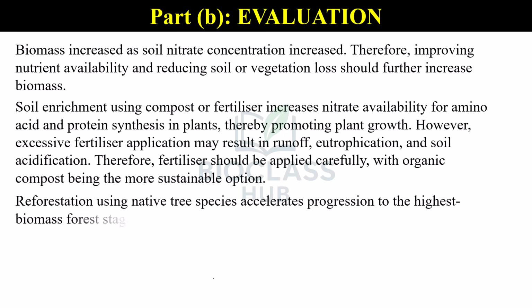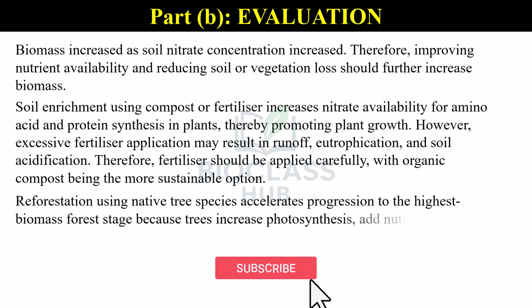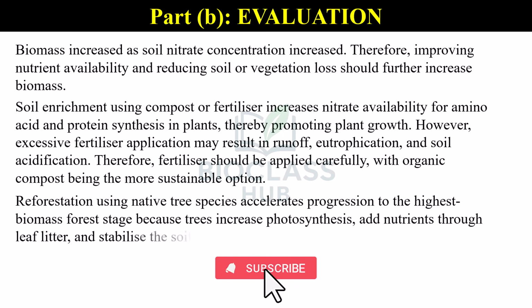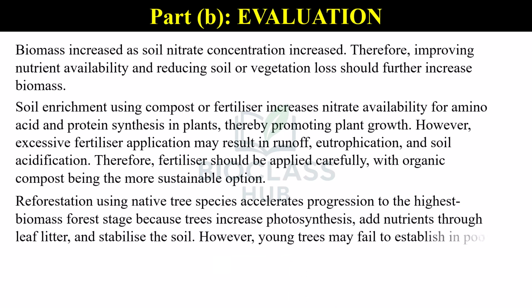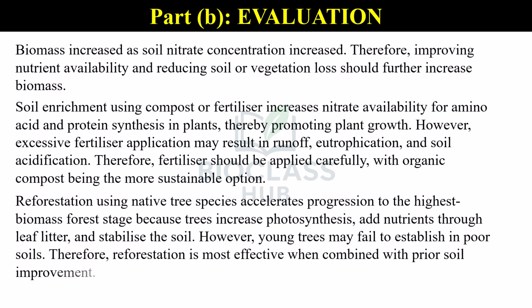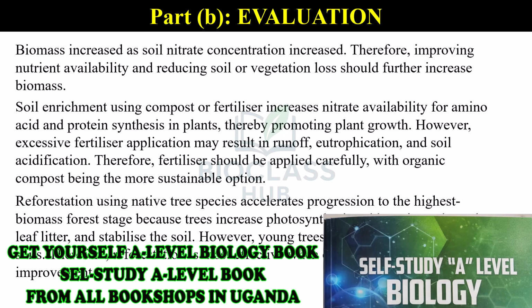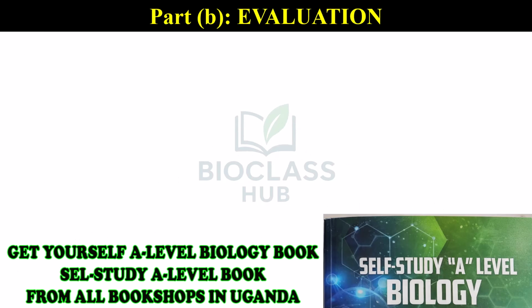Reforestation using native tree species accelerates progression to the highest biomass forest stage because trees increase photosynthesis, add nutrients through leaf litter, and stabilize the soil. However, young trees may fail to establish in poor soils. Therefore, reforestation is most effective when combined with prior soil improvement.